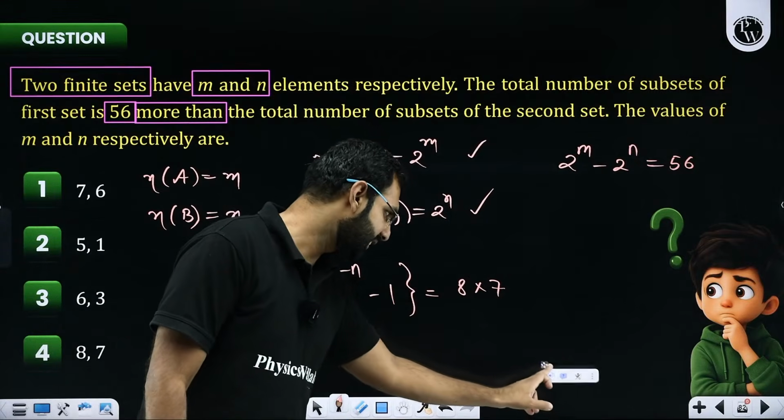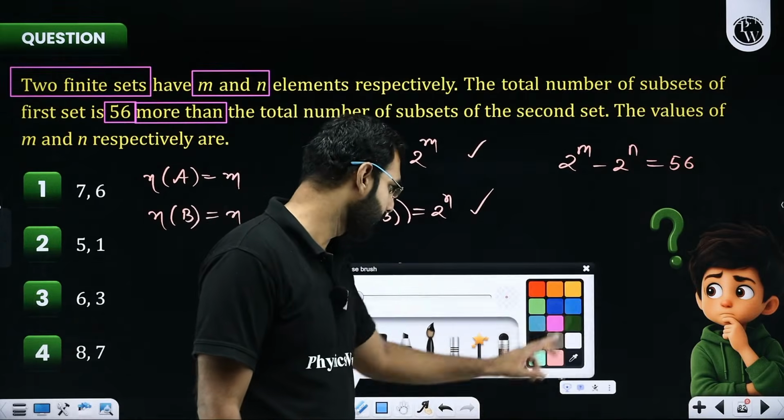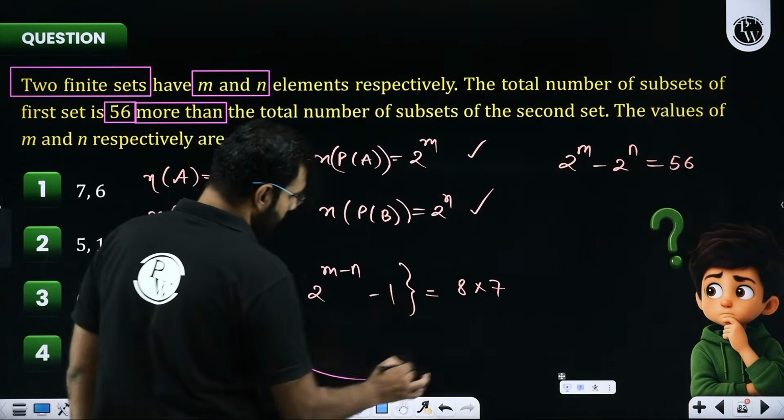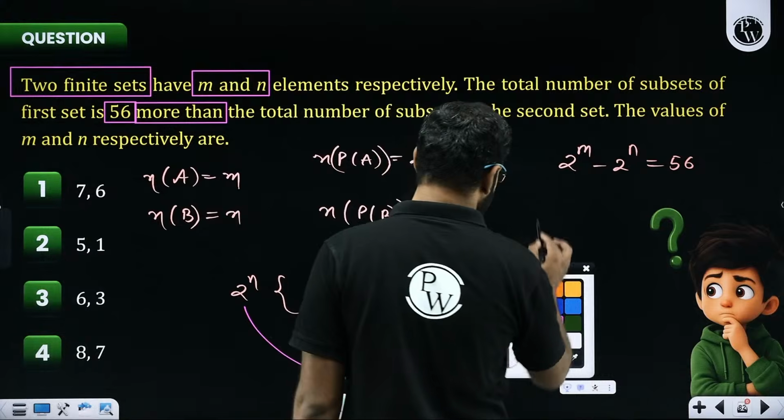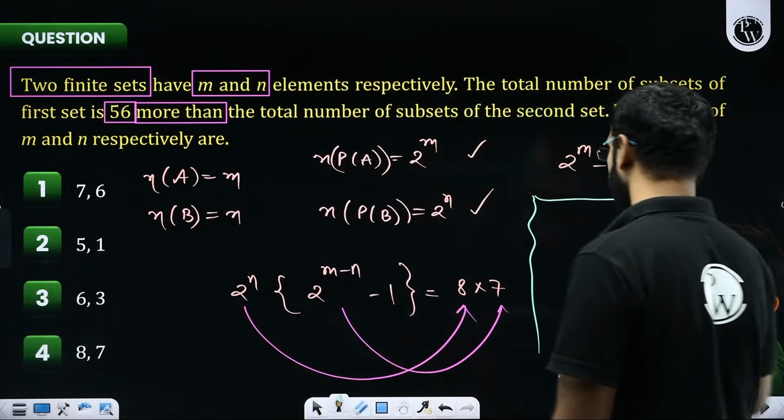Now, if I take the benefit of doubt here, where I compare this 2 to the power n with this 8, and equate this with 7, I think I'll be in a better position to crack a lot of conclusions.